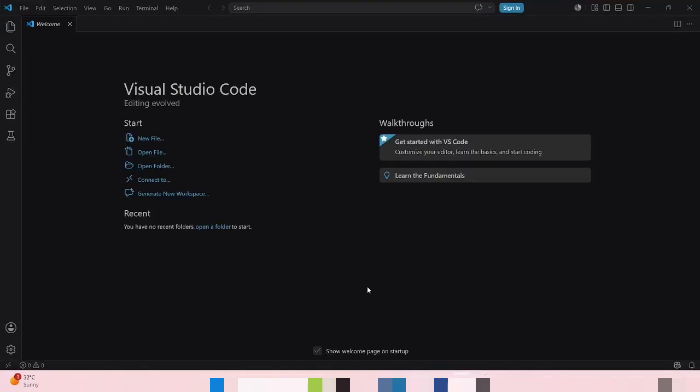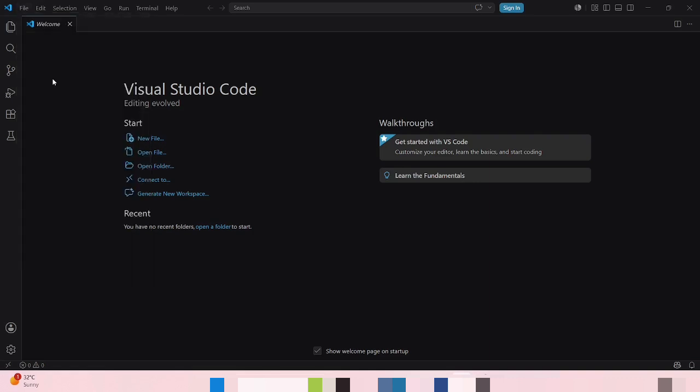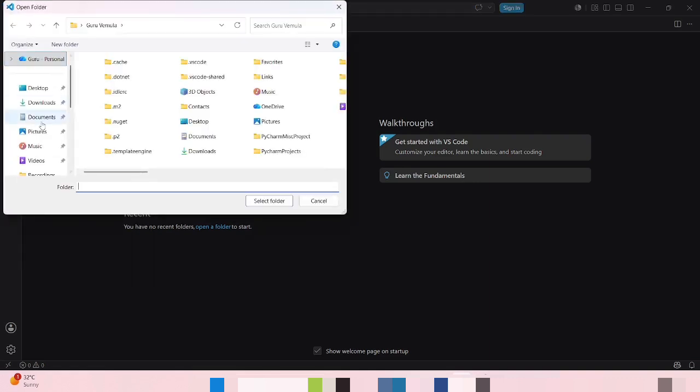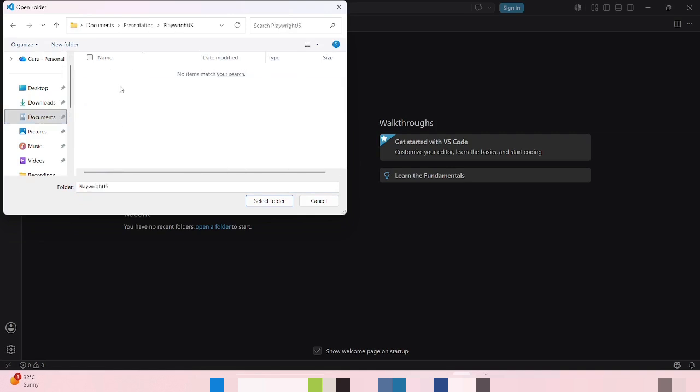If you installed Visual Studio Code, this is the first view. Here you can go to File. We need to open a folder. If you have not created one already, then you can create one folder.